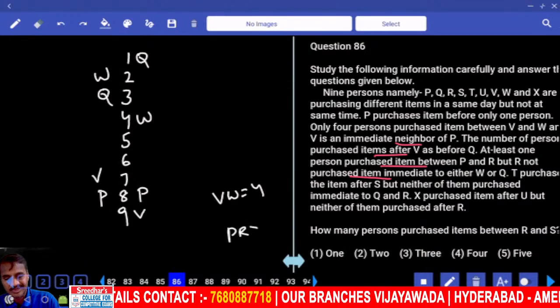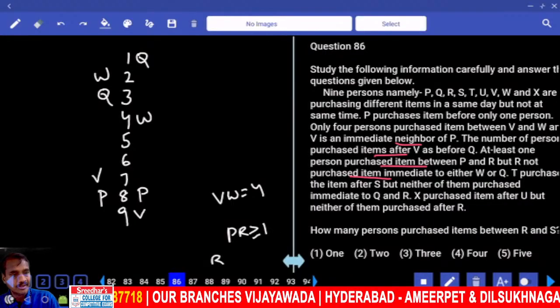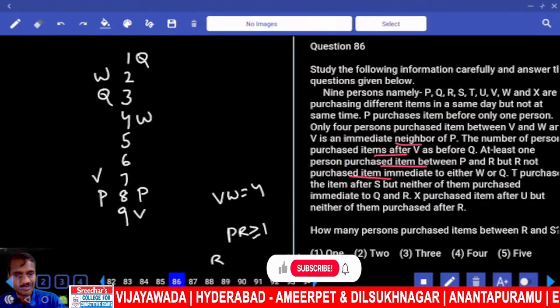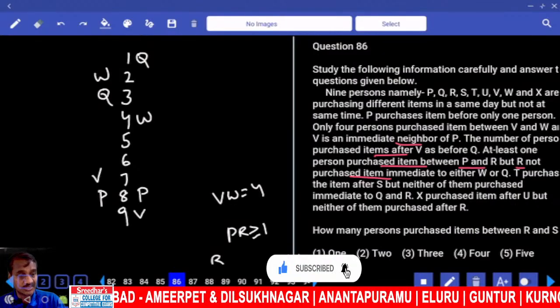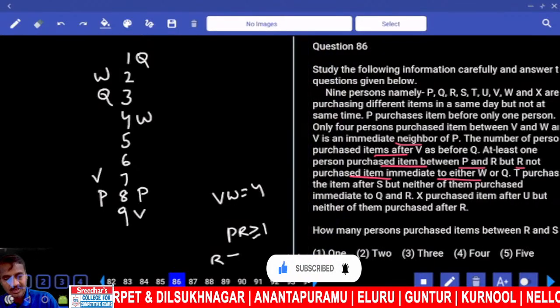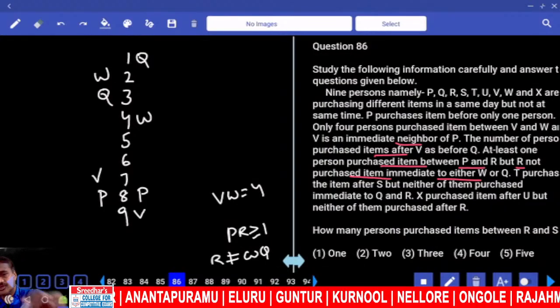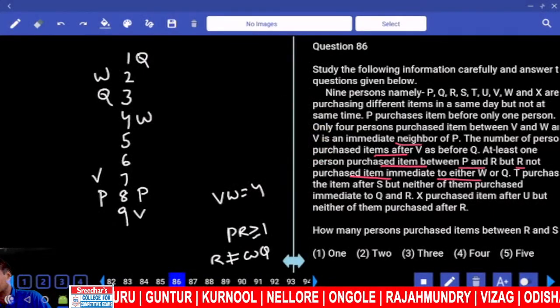Now in between P and R at least one person, but R is not adjacent to W and Q. R should not be next to W and Q. But where should R be?